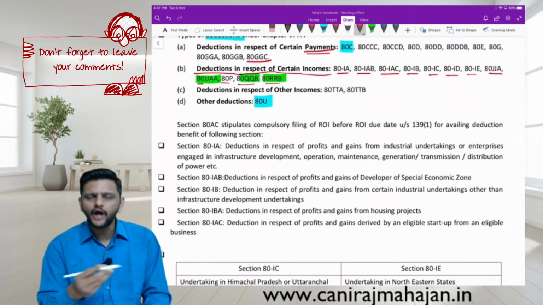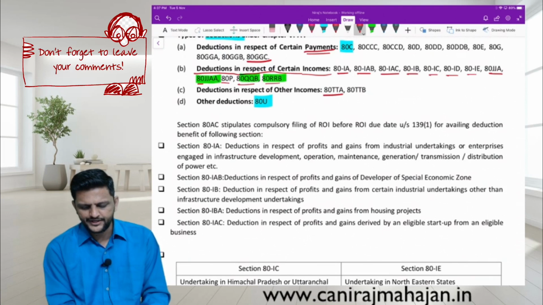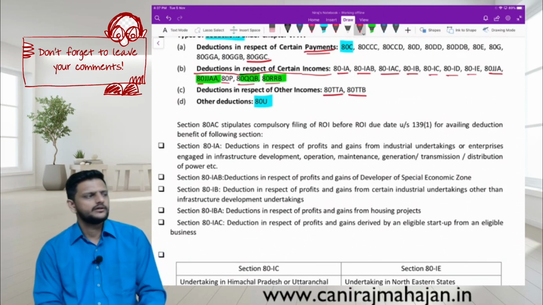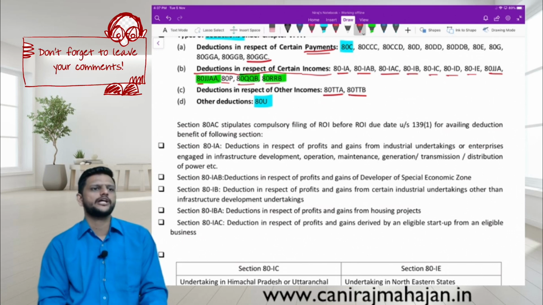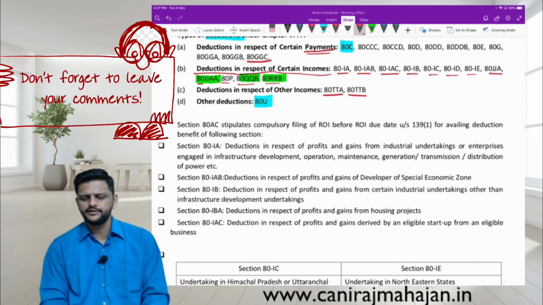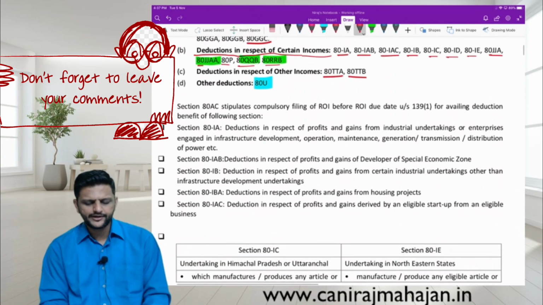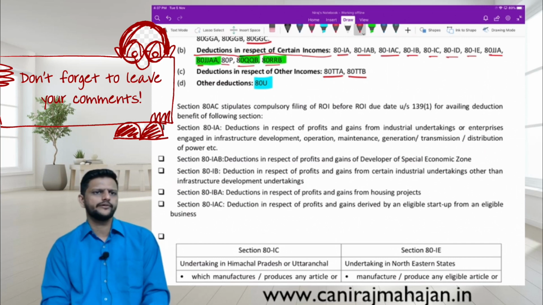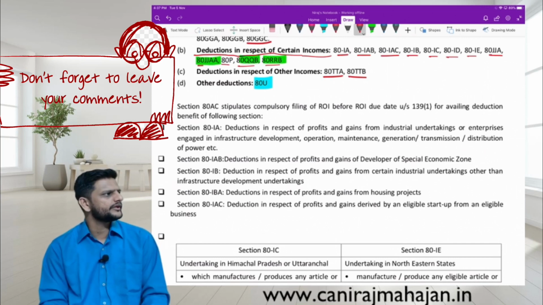Other deductions based on incomes are 80TTA and 80TTB. This we have seen from the beginning of the residential status chapter. Interest on savings account, and interest income for a resident individual more than 60 years of age. So that also we have to see in detail. And some other deductions are given in Section 80U. 80U also we have covered a little bit. You know the name of 80U. We have covered it just now, very recently.